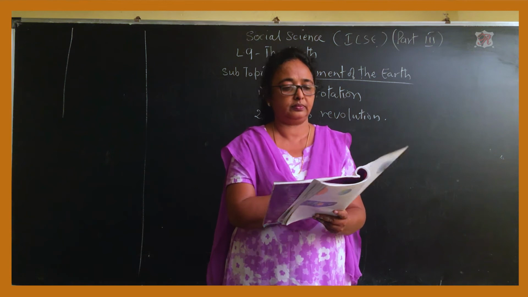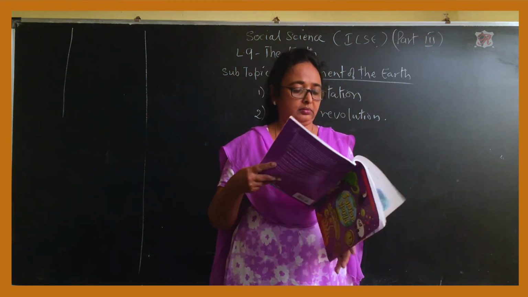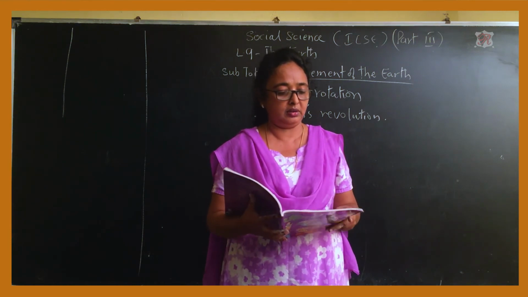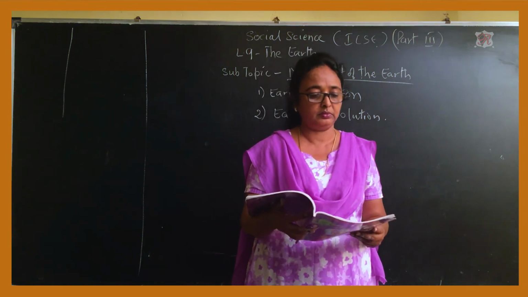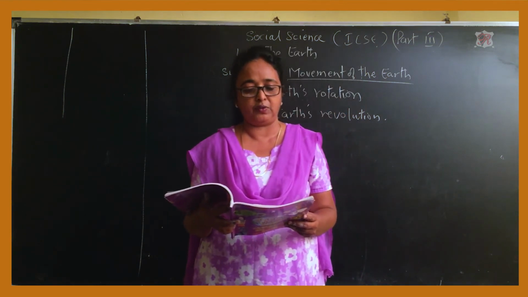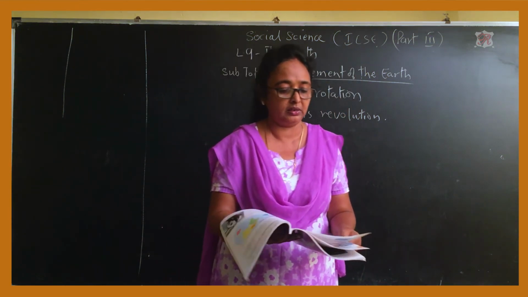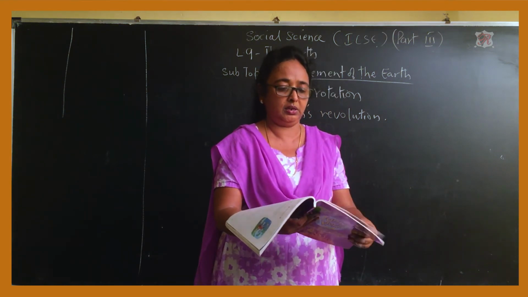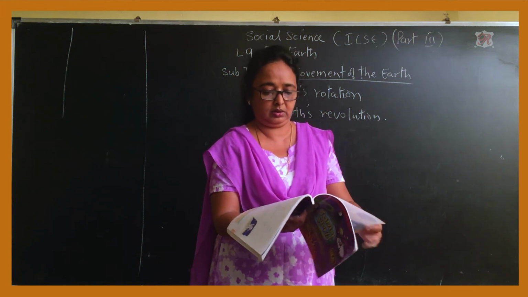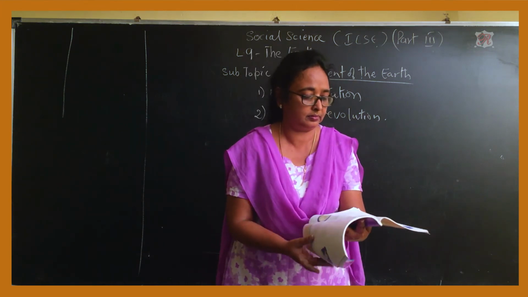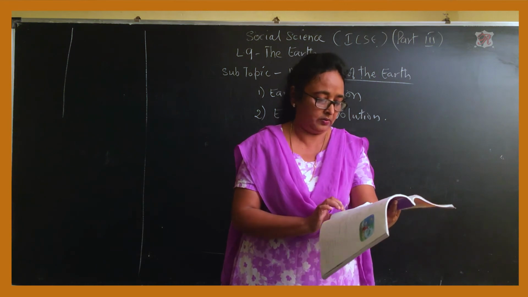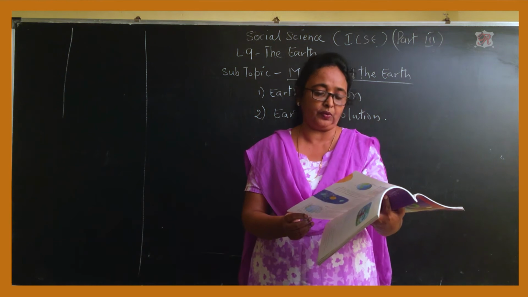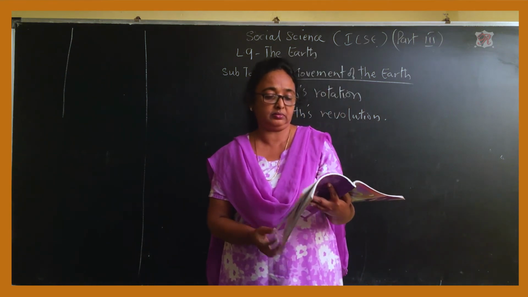Turn to the page. Answer the following, that is the E part. The first question: give two reasons why living beings are found on Earth. The answer to this is on page 43.